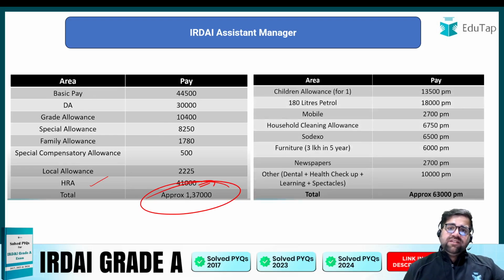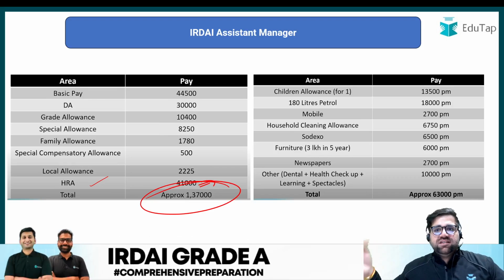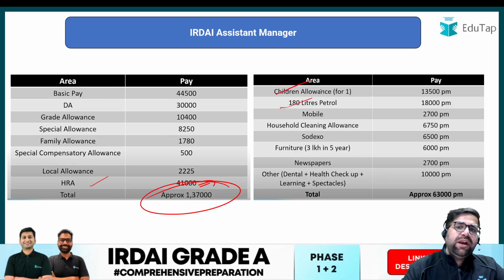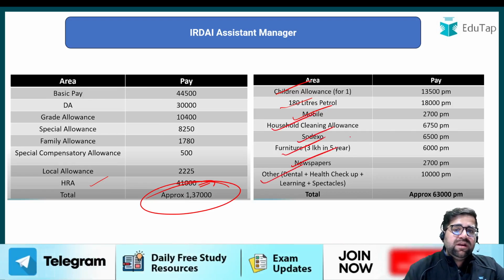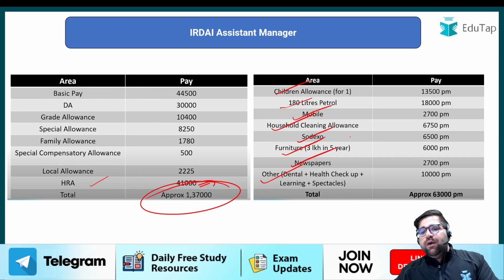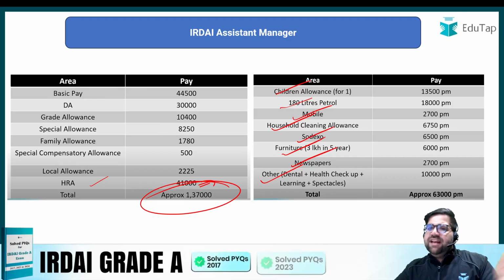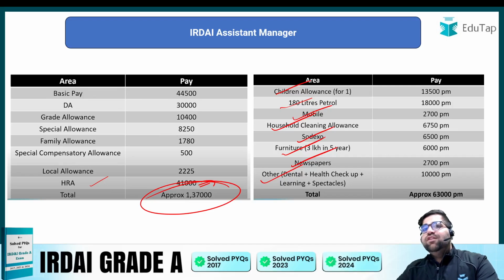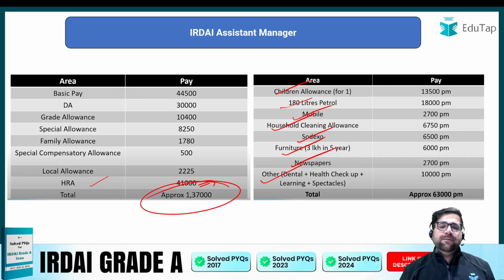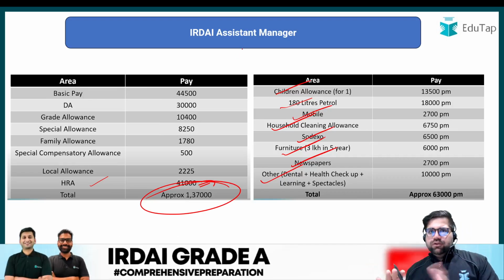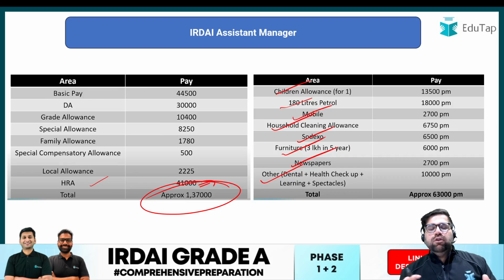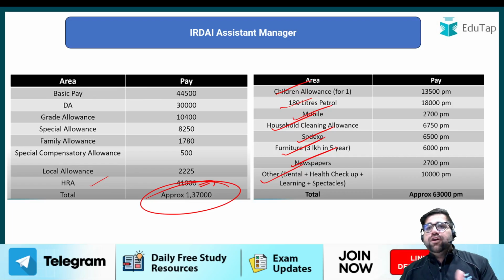Plus you add certain allowances, or I would say certain kind of extra perks as well, like children allowance, petrol allowance, mobile, household cleaning, Sodexo, furniture, newspaper, and other allowances as well. So if you add 1,45,000 or 1,37,000 with 63,000 per month, that will definitely make sure that you are drawing close to 1,90,000 or 2 lakh as a gross salary. But then will come your deductions.